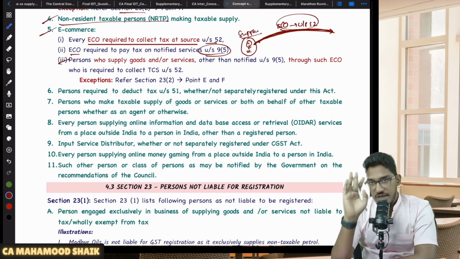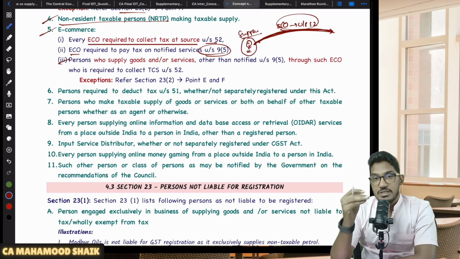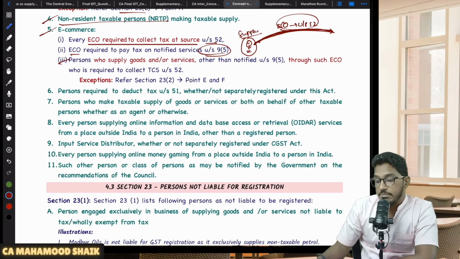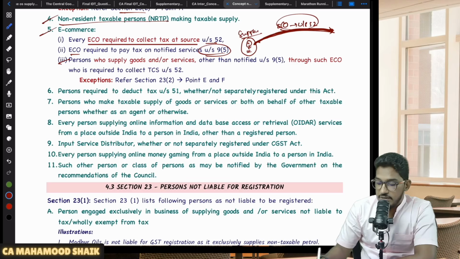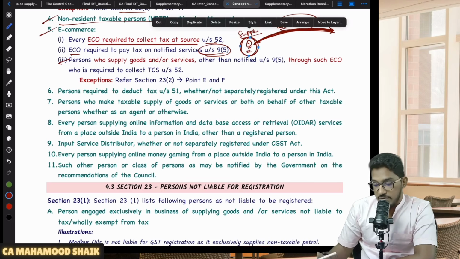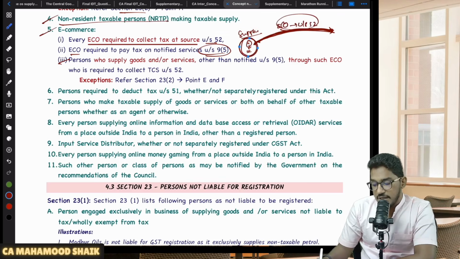The e-commerce operator is anyhow liable for compulsory registration. But if you are a supplier of goods or services making supply through the e-commerce operator who is required to collect TCS under section 52, even these suppliers are also liable for compulsory registration. But however, for these suppliers, in recent times the government has given relaxation. The relaxation is that whatever exceptions they are giving for normal suppliers, the same exceptions they have given to them as well. So what are those normal exceptions given to suppliers?